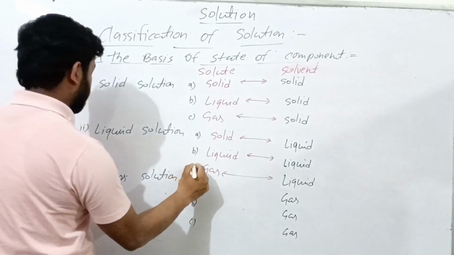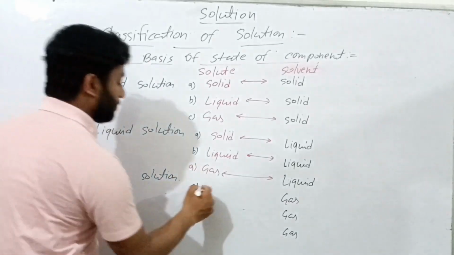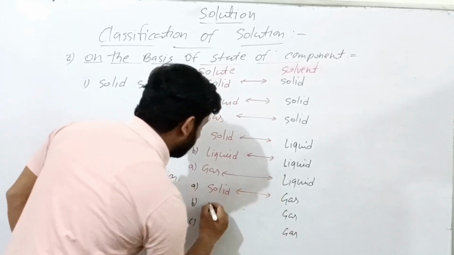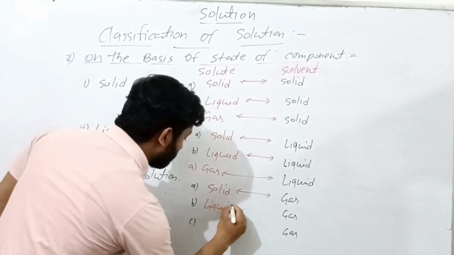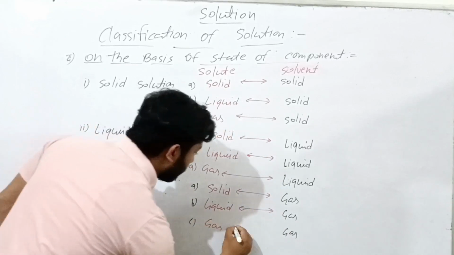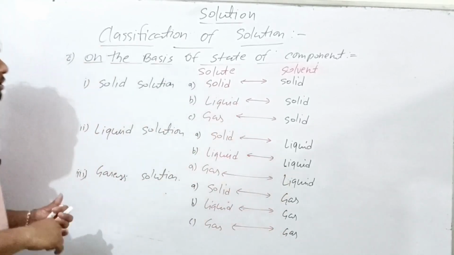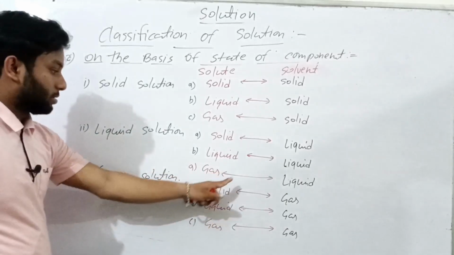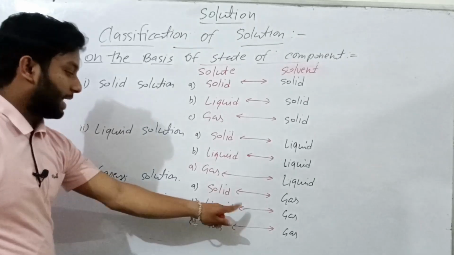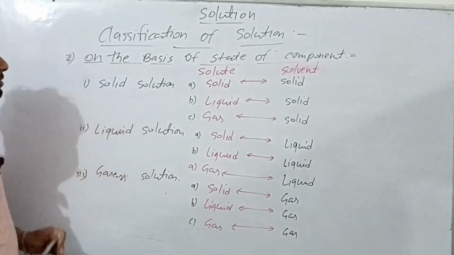And for the gaseous solution, solid gas solution, liquid gas solution and gas gas solution.